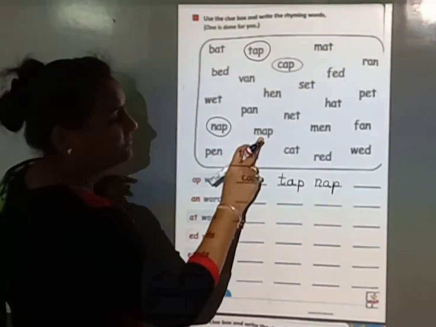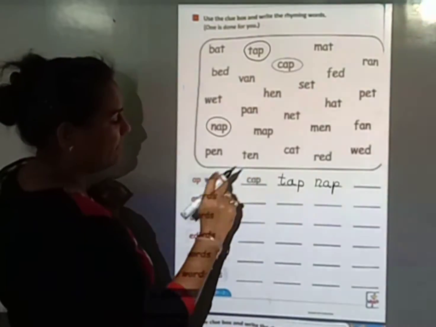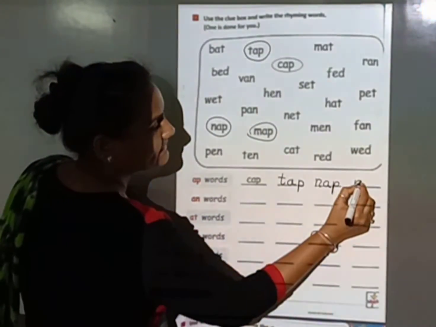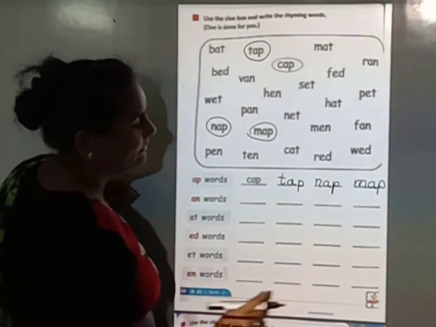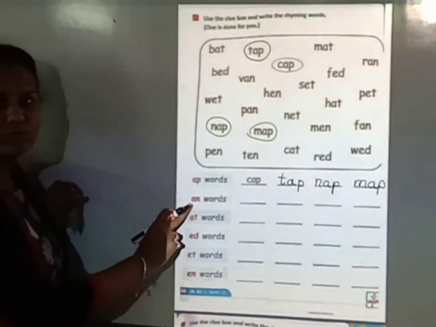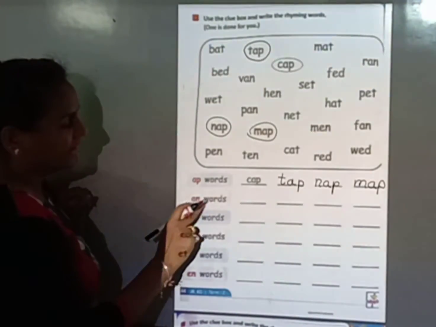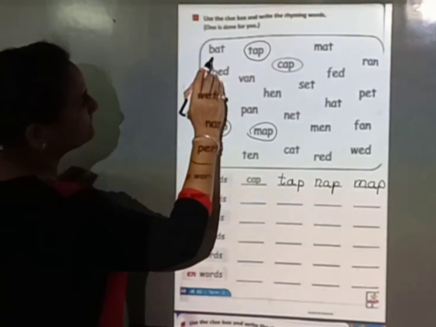Now the next word is MAP, map. This is also an AP word. So circle it and write in this space. MAP, map. Now look at another line. Here AN is given. So we find AN words. Now look at this box. BAT,